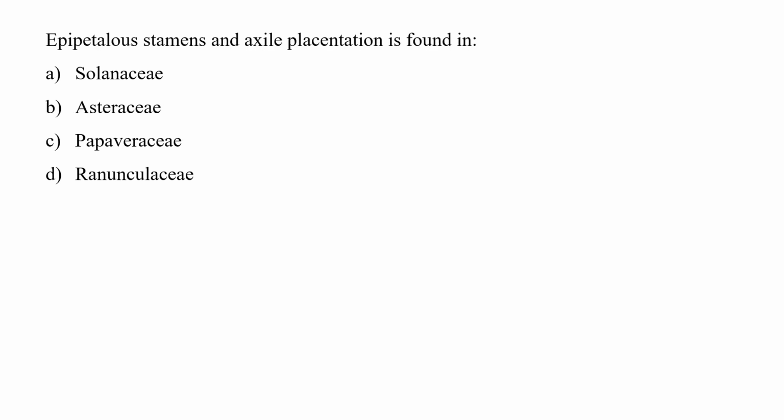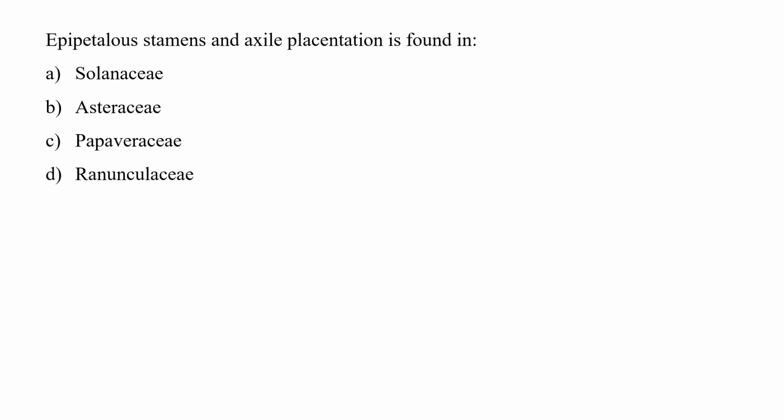The next question is, epipetalous stamen and axile placentation is found in. Options are Solanaceae, Asteraceae, Papaveraceae, and Ranunculaceae. So, in case of family Solanaceae as well as Asteraceae, the stamens are epipetalous, while in case of Papaveraceae as well as Ranunculaceae family, the stamens are non-epipetalous.